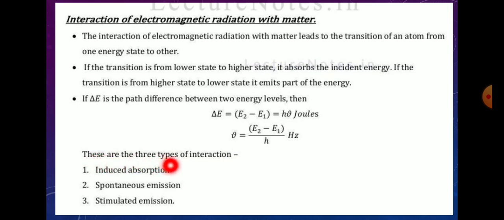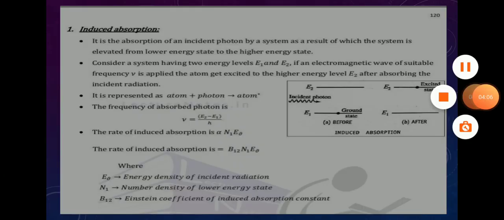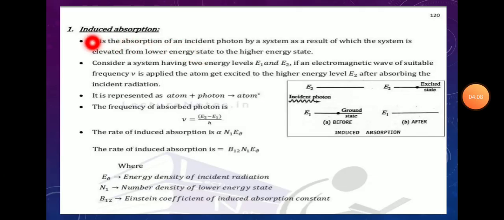These are the three types of radiation: first, induced absorption; second, spontaneous emission; and third, stimulated emission. First one is induced absorption. It is the absorption of an incident photon by a system, as a result of which the system goes from a lower energy state to a higher energy state.